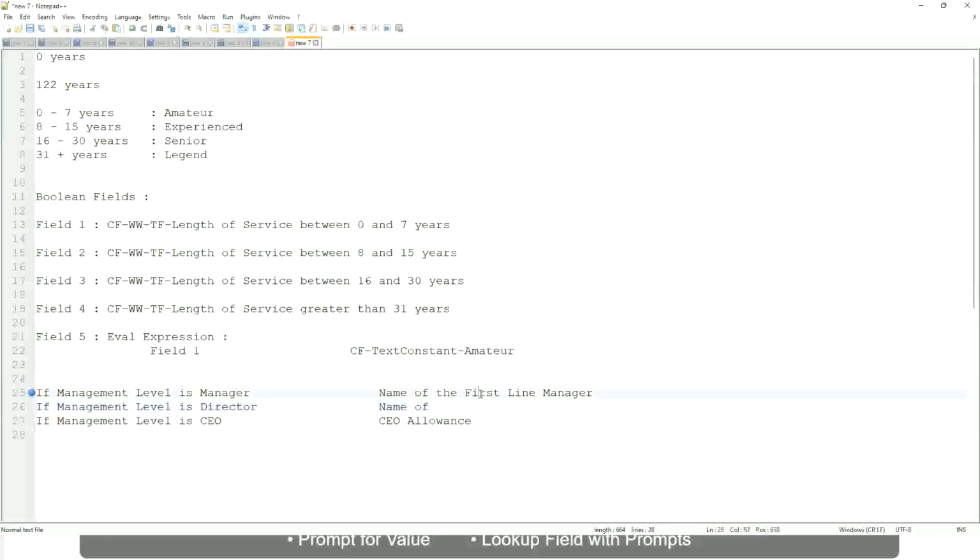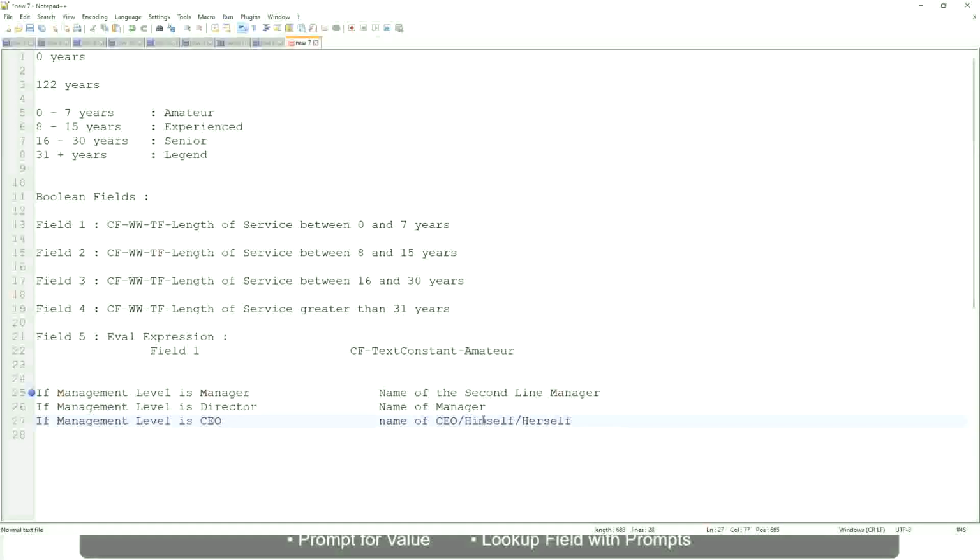If the management level is manager, name of the second line manager, like manager's manager. If the management level is director, return the name of the manager. And if the management level is CEO, who is the manager of the CEO? Himself, right? Name of CEO, or himself or self.